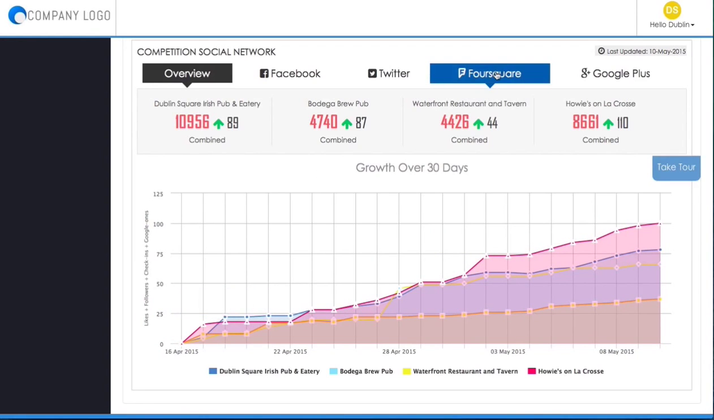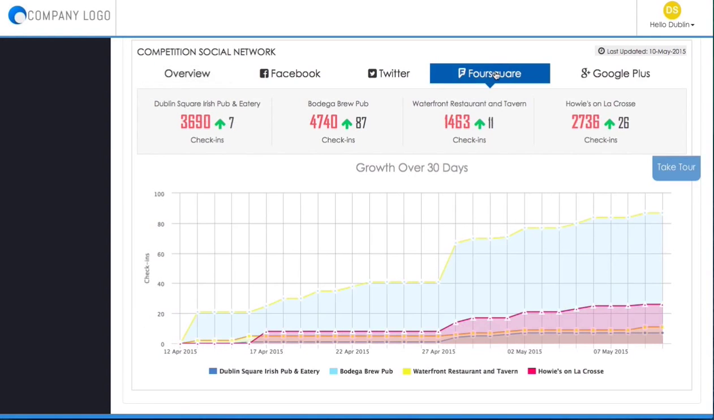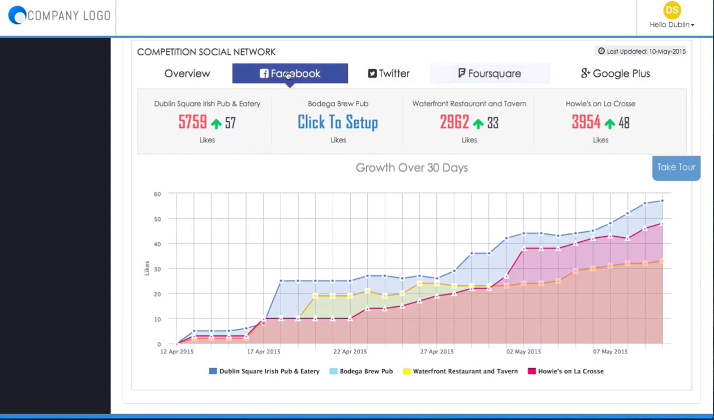You can even click individually, for example, on Foursquare, and it shows you how you're doing just specifically in Foursquare. And it changes the graph here because it's Foursquare. You can click on Facebook, and it can give you the Facebook scores.